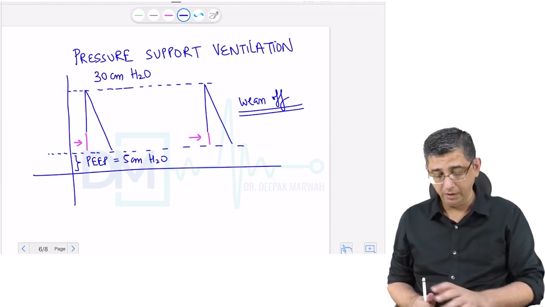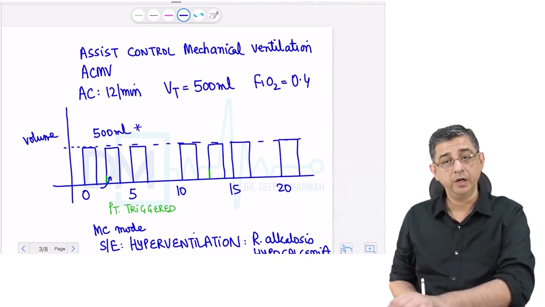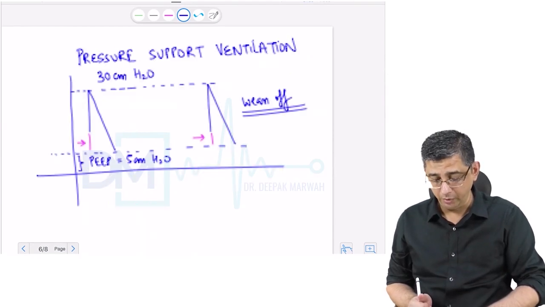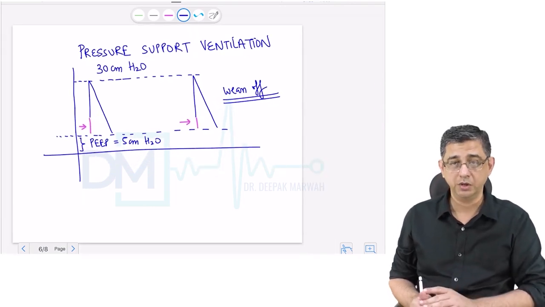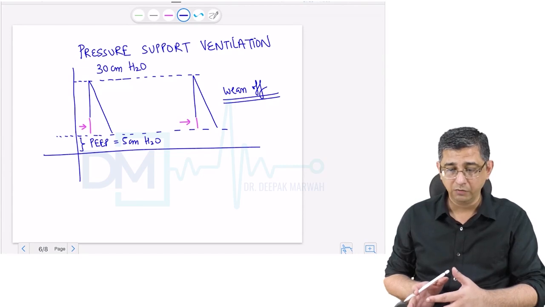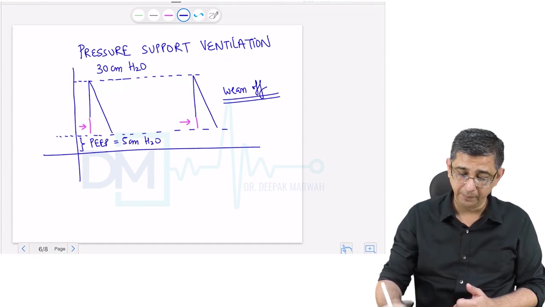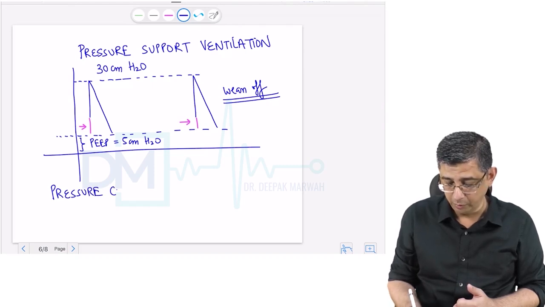Please appreciate that in the ACMV mode that I have shown you initially, we were having guaranteed breaths in a person, plus obviously the additional support of volume ventilation. But now in this modality we are simply giving a pressure support to the patient so that better airway dynamics and a better oxygen saturation can be maintained. I would also like you to remember a terminology given at the end of the chapter by the name of PCV, that is pressure controlled ventilation.